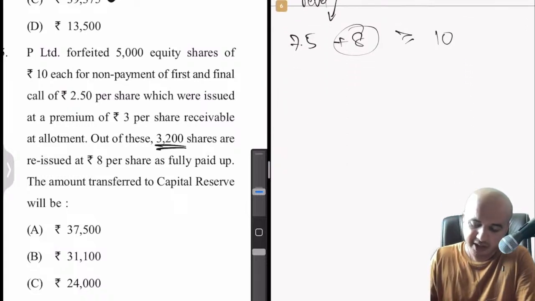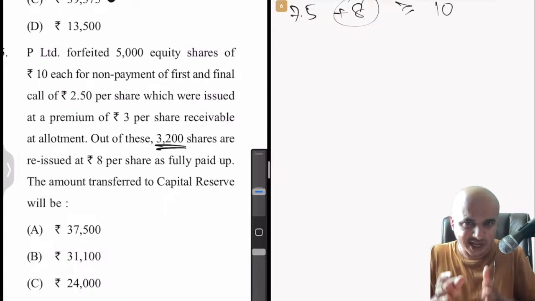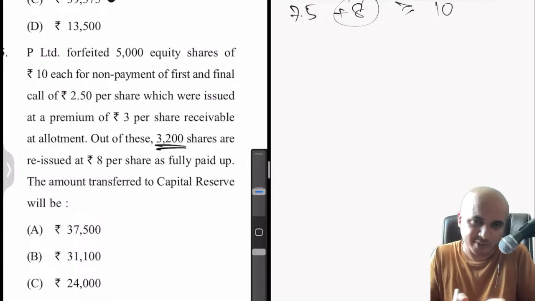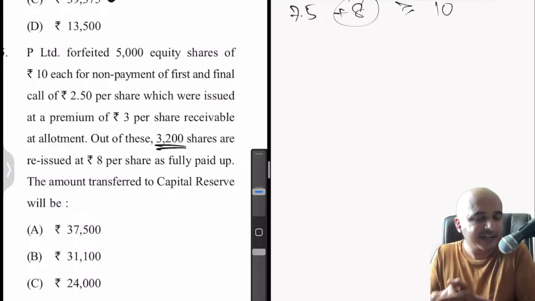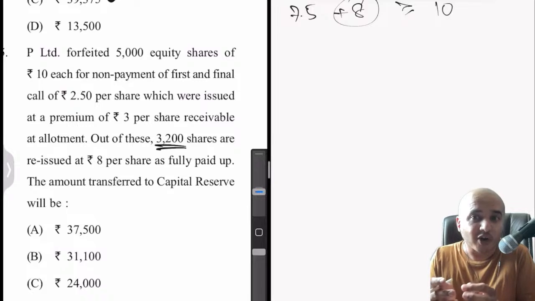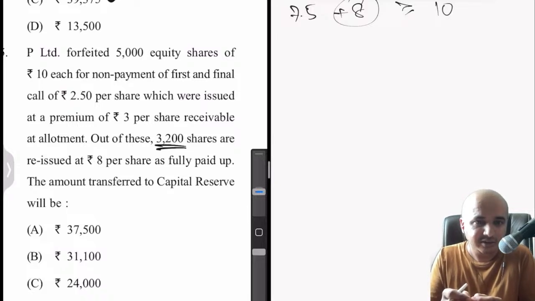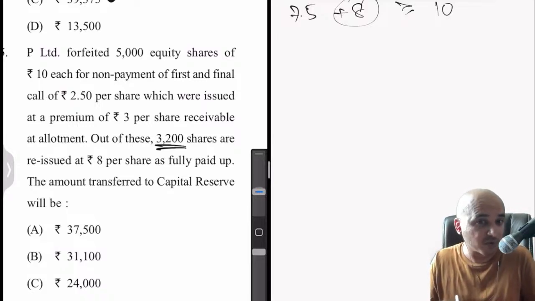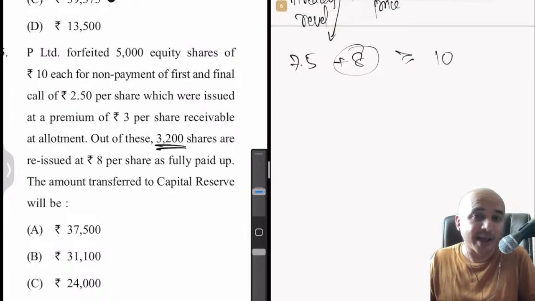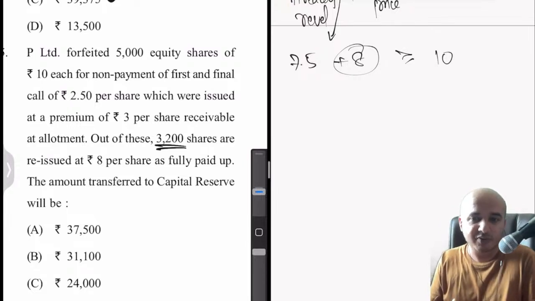Very simple. When a shareholder has paid some amount, let's say application, allotment, whatnot, and later on he doesn't pay the future calls, maybe first call, second call, final call, whatever he has paid will be with us once we forfeit the shares for non-payment. So that is our capital profit. Priyan says from the share forfeiture account.